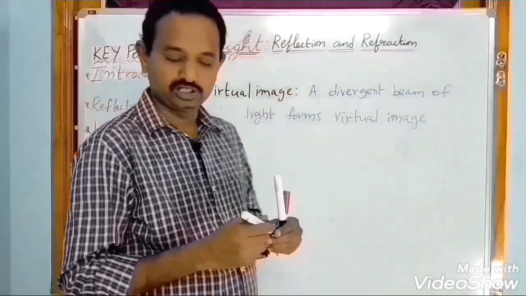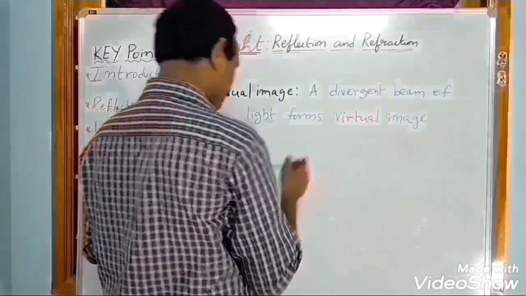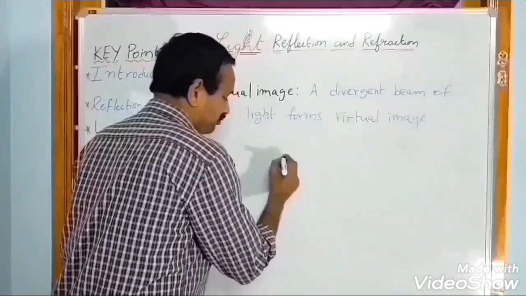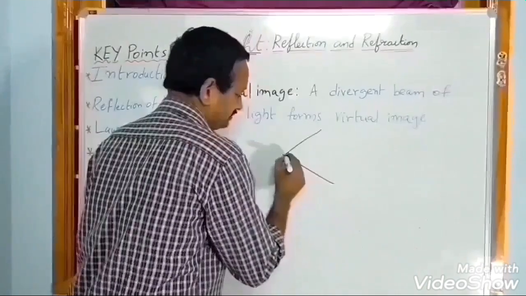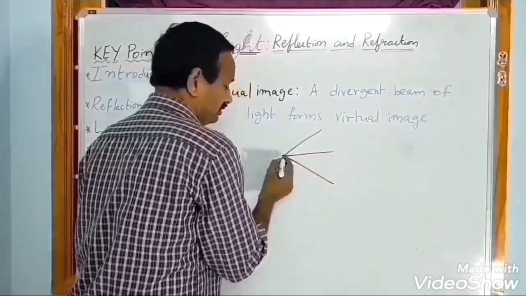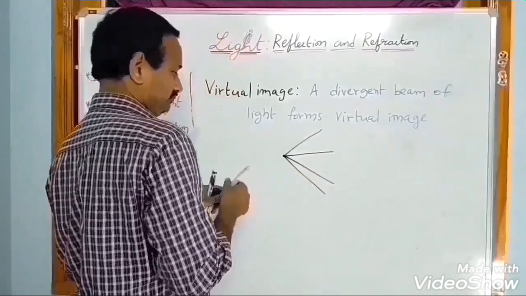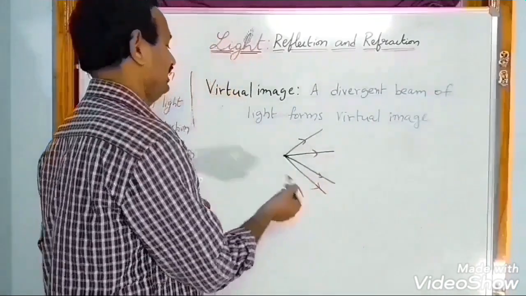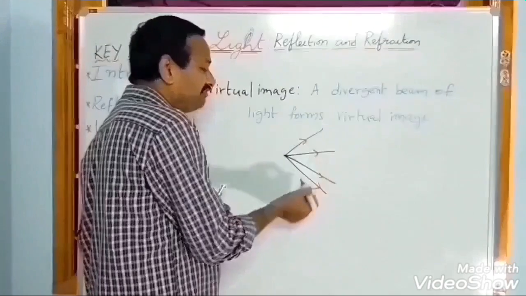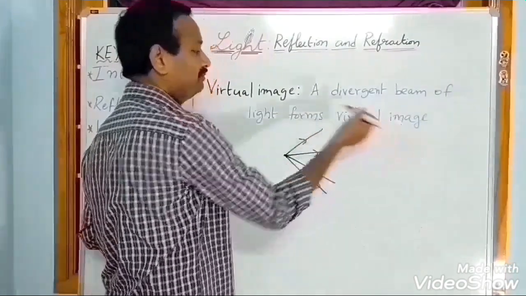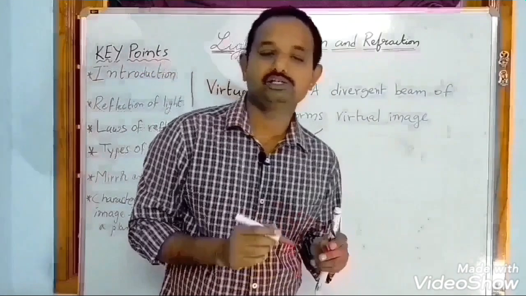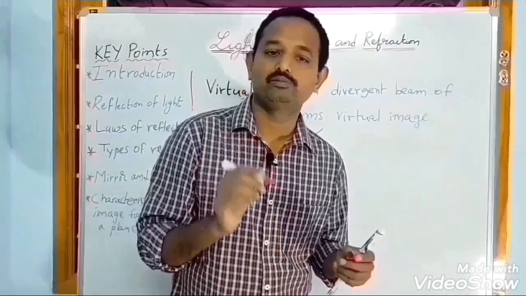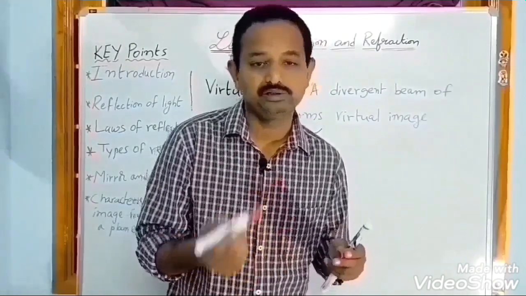See, what is a divergent beam here? A divergent beam means all light rays travel from one point in different directions. Such a beam of light is called a divergent beam of light. A divergent beam of light forms a virtual image. A virtual image cannot be caught on a screen. A plane mirror forms a virtual image, and that image cannot be caught on a screen.